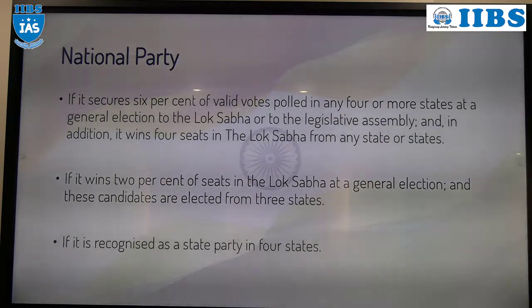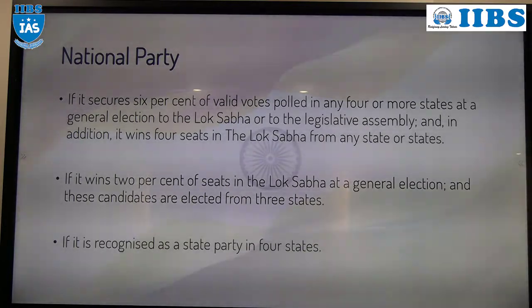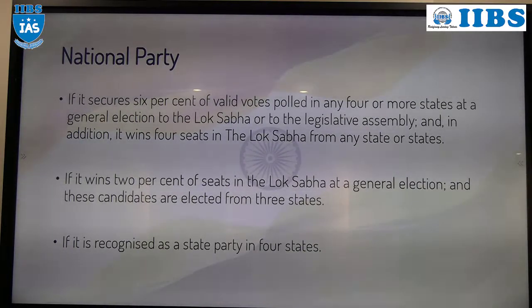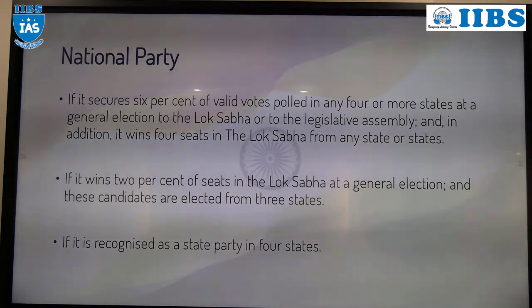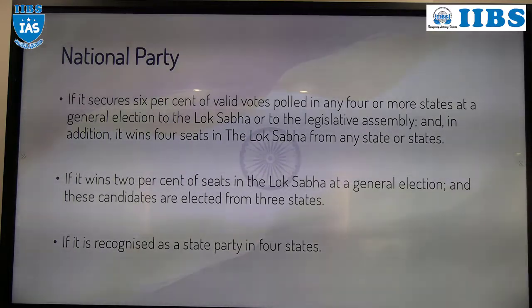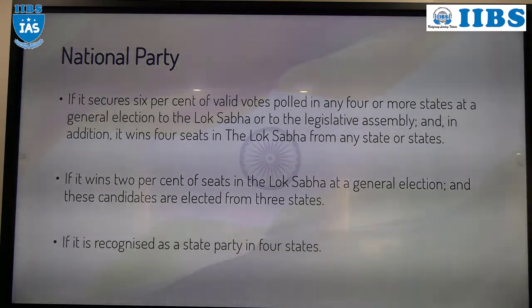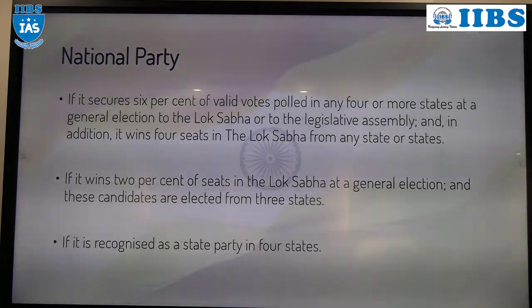2% of 545 is 5.45, 10.90, that means 11. So any party which gets 11 Lok Sabha seats in 3 states, not in any one state, can be recognized. From one state it can be 11, understood? Or one state 5, another state 3, another state 3. Or one state 7, another state 3, another state 1.